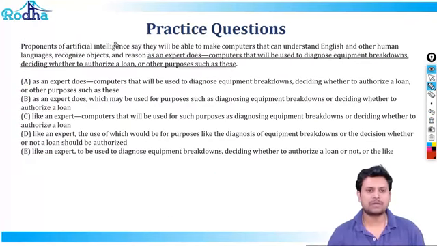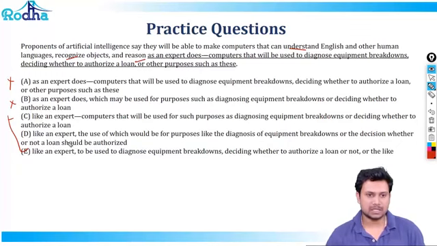Now it says that proponents of artificial intelligence say that they'll be able to make computers that can understand English and other human languages. Recognize. So it is understand, recognize, and reason. So these are parallel, as an expert does. So reason as an expert or reason like an expert, because you are essentially saying that we are creating machines or computers that can reason like one expert. So all options with as is gone. So now you're left with C, D, and E.